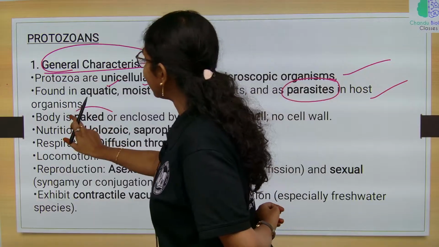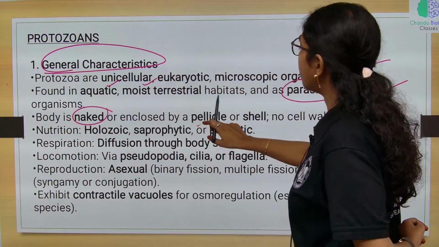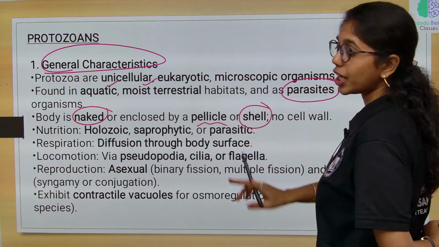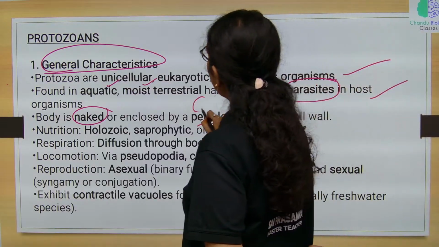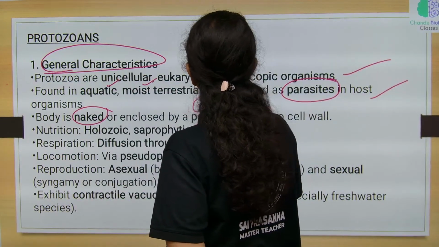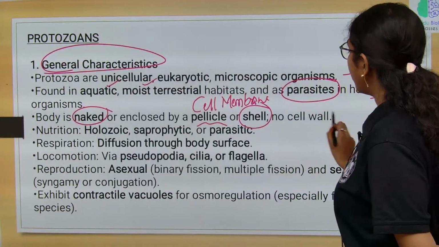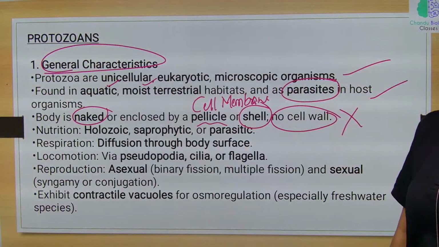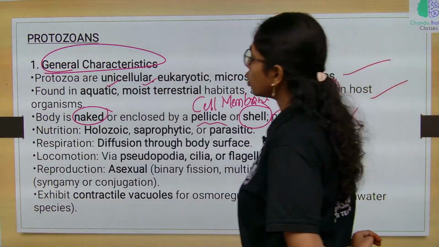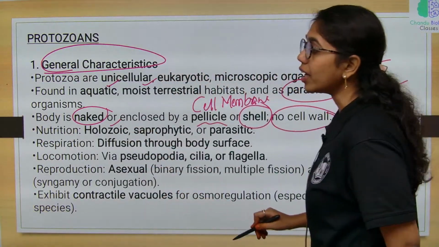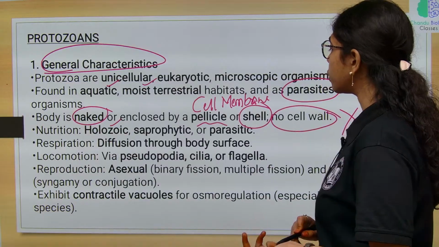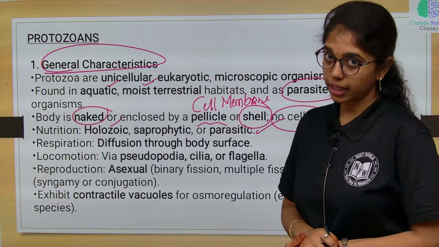The body is enclosed by either a pellicle or just a cell membrane. The cell membrane is the limiting boundary of the cell, as there is no cell wall in protozoans. Nutrition is strictly heterotrophic: holozoic, saprophytic and parasitic.